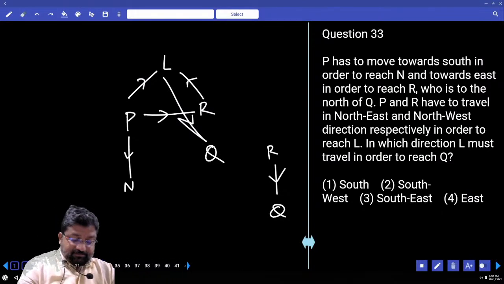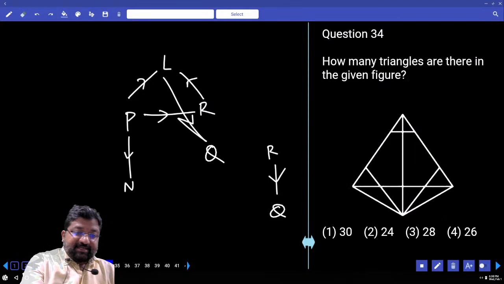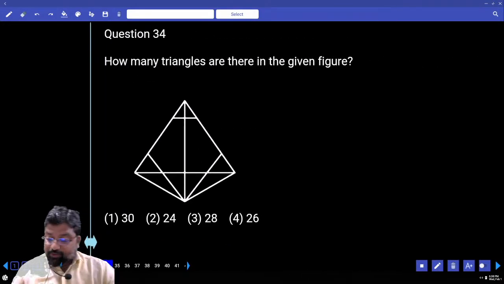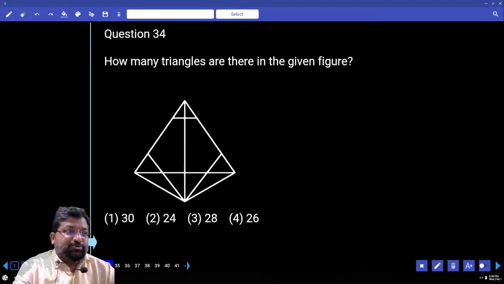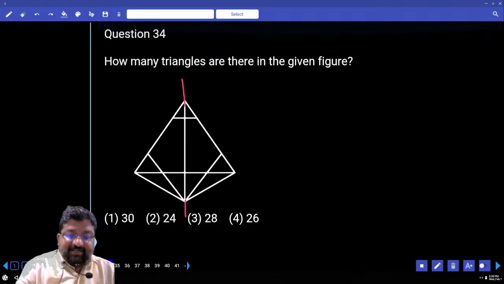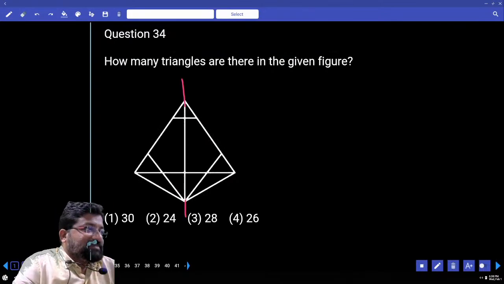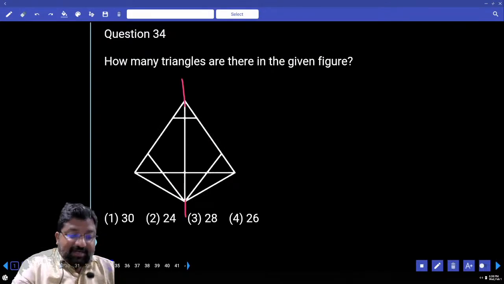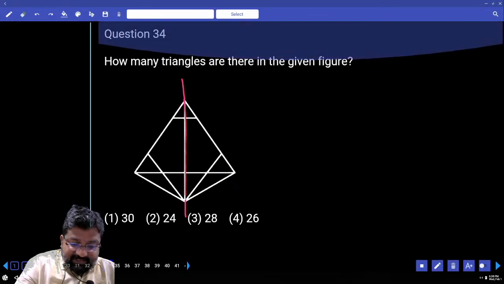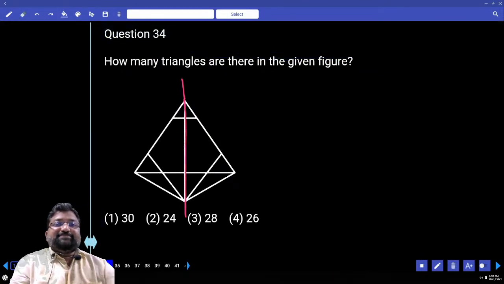Now this is an excellent question. I'll just show you the way your approach should be. Look carefully. If I draw a line exactly in the middle, the left hand side and right hand side are the same. Yes or no? This means that the number of triangles present in the left hand side and the right hand side will be the same.